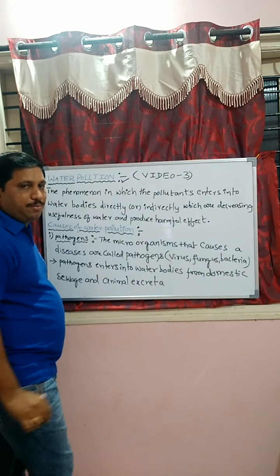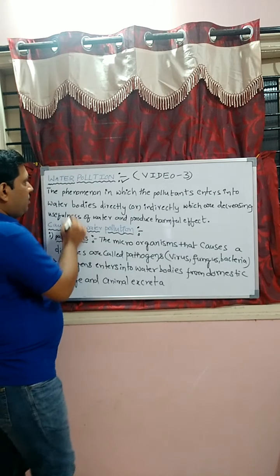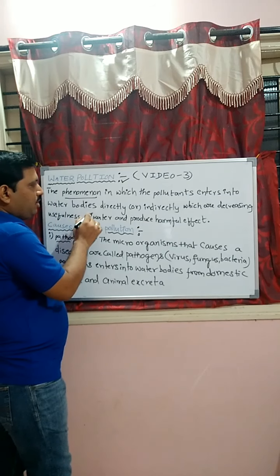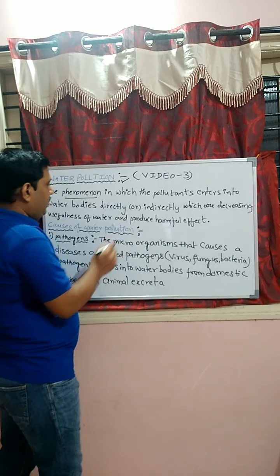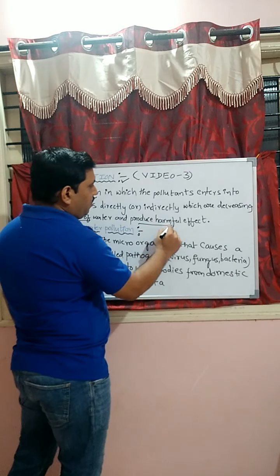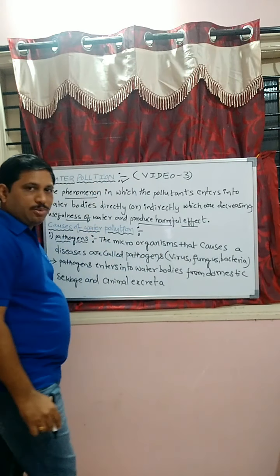Water pollution. Definition, students: the phenomenon in which the pollutants enter into water bodies directly or indirectly, which decreases the usefulness of water and produces harmful effects, is called water pollution.